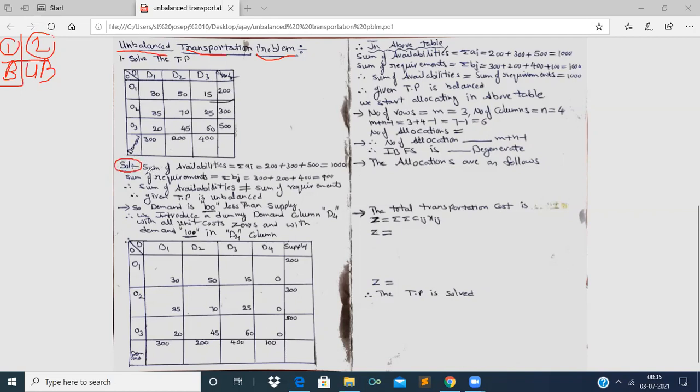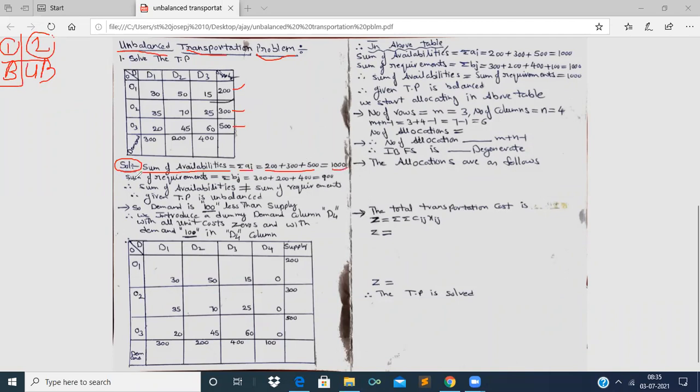So first of all, let us see whether the given transportation problem is balanced or not. So we have to check the sum of all availabilities, that is summation of all ai, a1, a2, a3: 200 plus 300 plus 500 is equal to 1000, right?